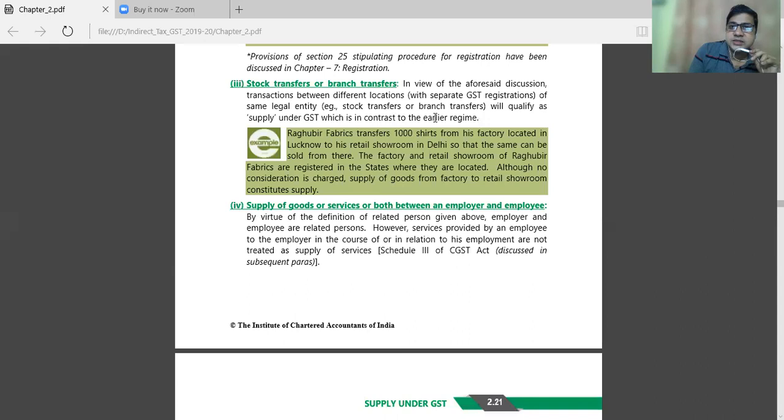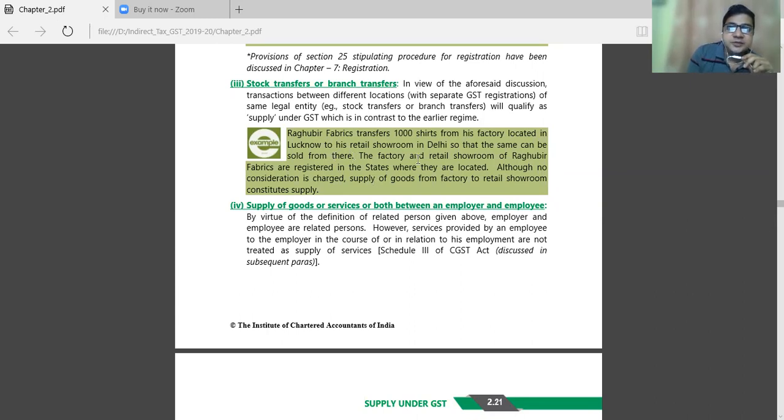Now, stock transfer or branch transfer will be qualified as a supply under GST. For example, Raghuveer Fabrics transfers 1,000 shirts from its factory located in Lucknow to its retail showroom in Delhi, so that the same can be sold from there.